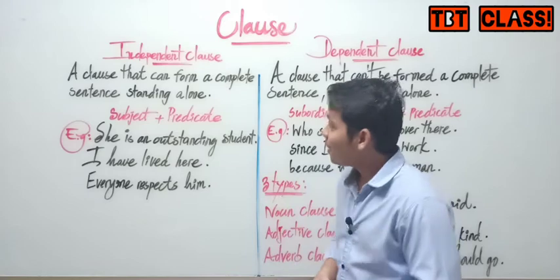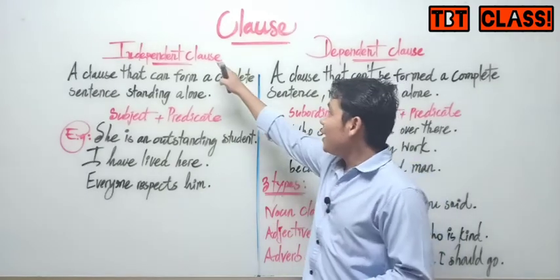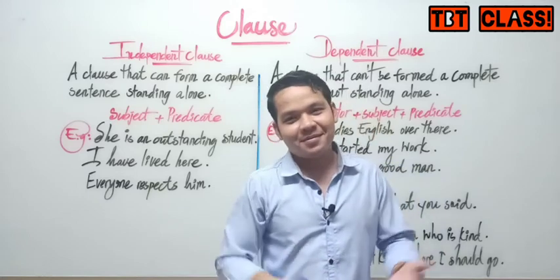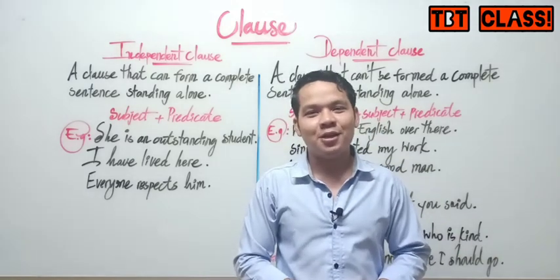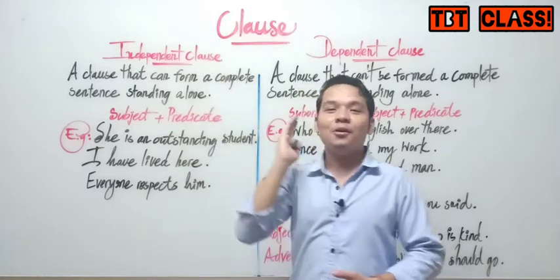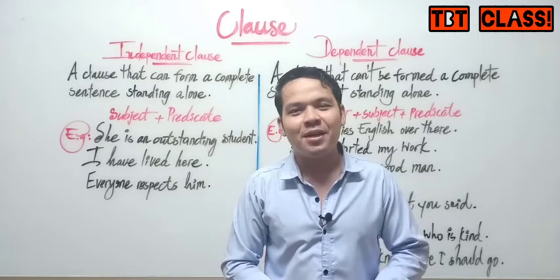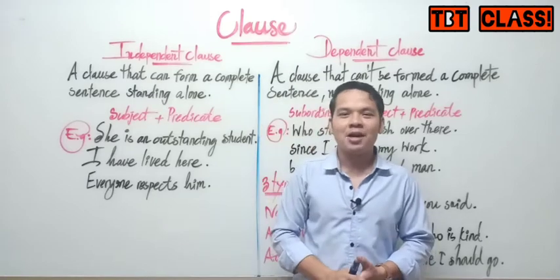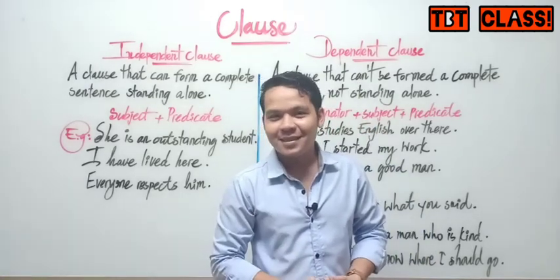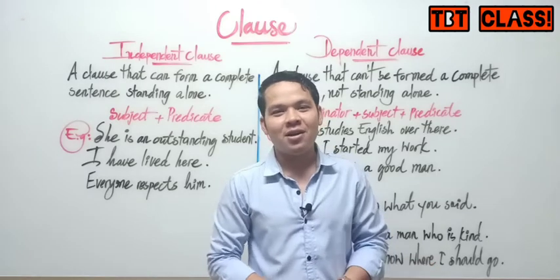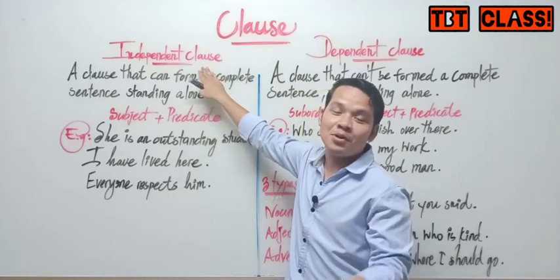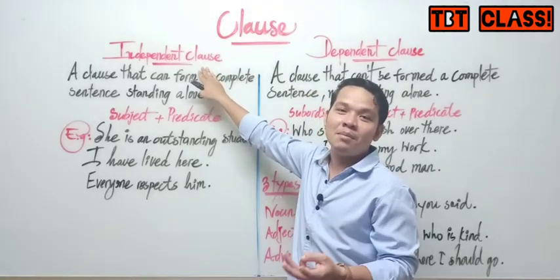My friends, you can see independent clause. How do we call independent clause in English? Not only independent clause. When we are talking about independent clause, we also talk about simple sentence, complete sentence, or main clause. You get it? So independent clause is also simple sentence, complete sentence, or main clause.